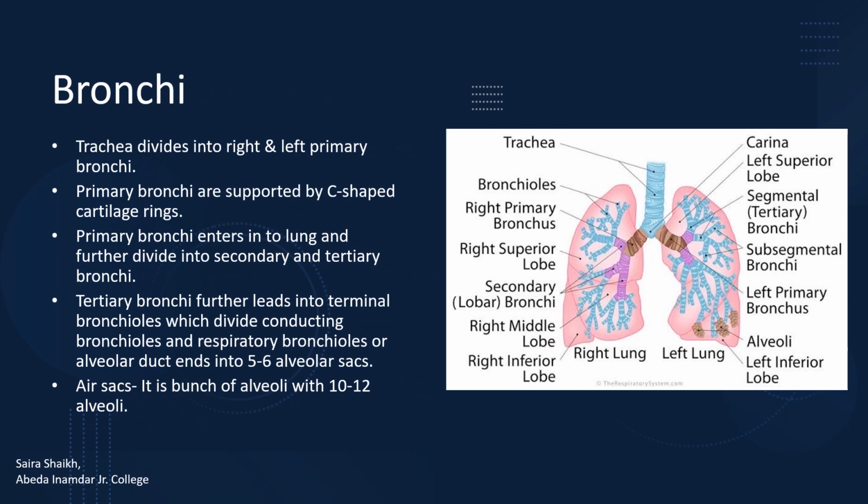The air present in the trachea enters into the lungs through the primary bronchi. Primary bronchi are the first branching of the trachea. The trachea divides into right and left primary bronchi. Primary bronchi are also supported by C-shaped cartilaginous rings. Primary bronchi enter into the lungs and further divide into the secondary and tertiary branches.